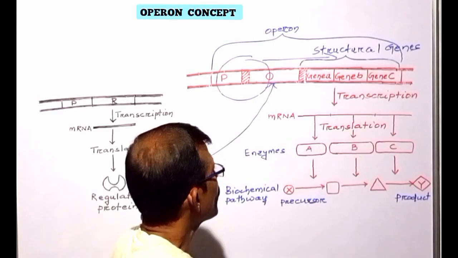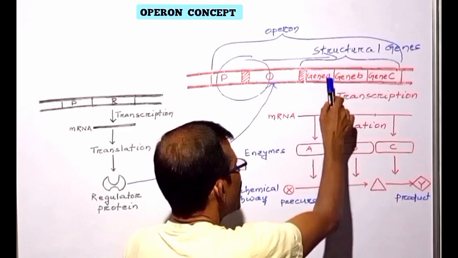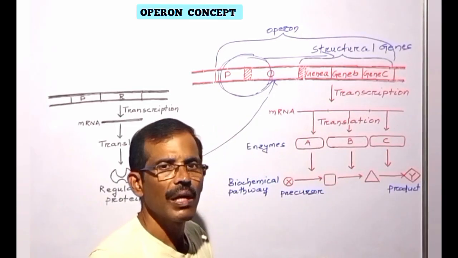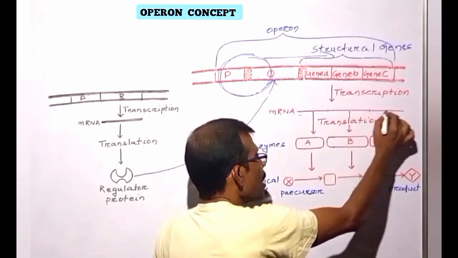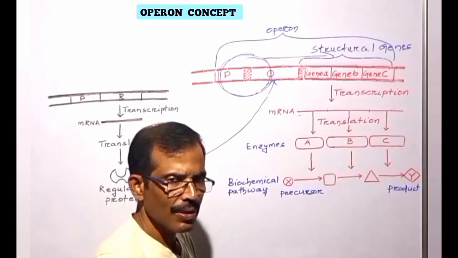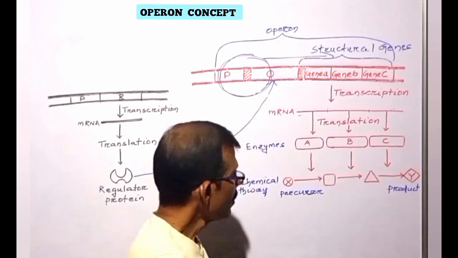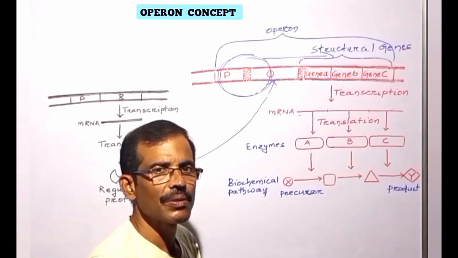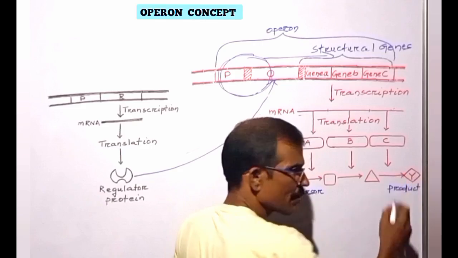At one end of the operon, there is a set of three structural genes A, B and C. These three structural genes, which have related function, are transcribed together into a single mRNA. This mRNA is then translated to produce three enzymes A, B and C. These enzymes catalyze a series of biochemical reactions that convert the precursor X into the product Y.